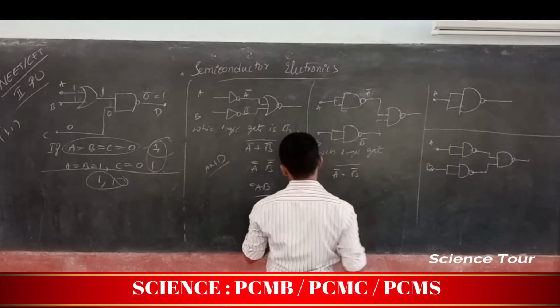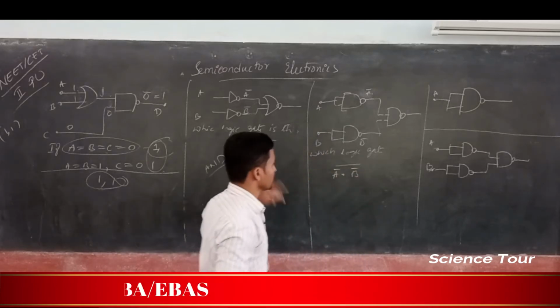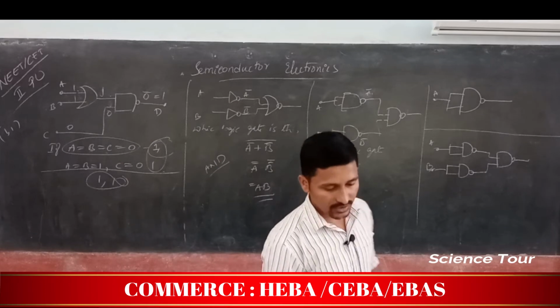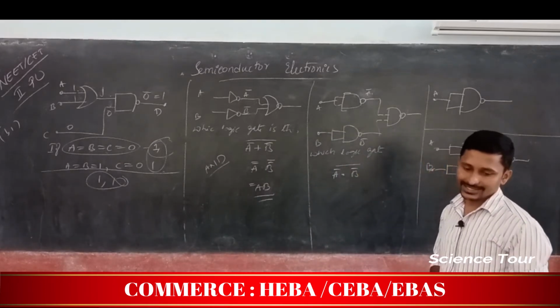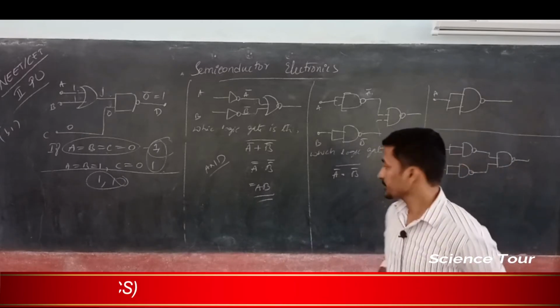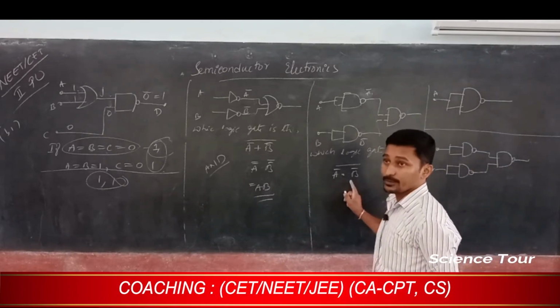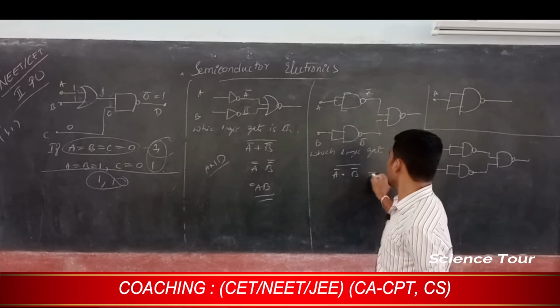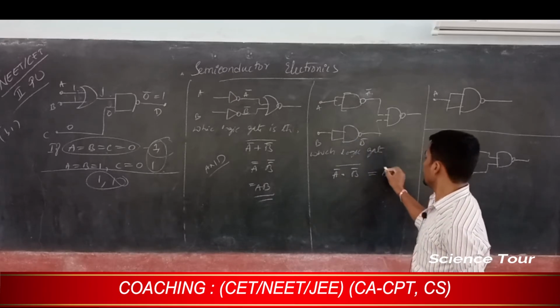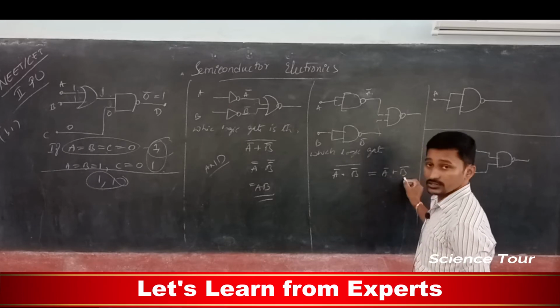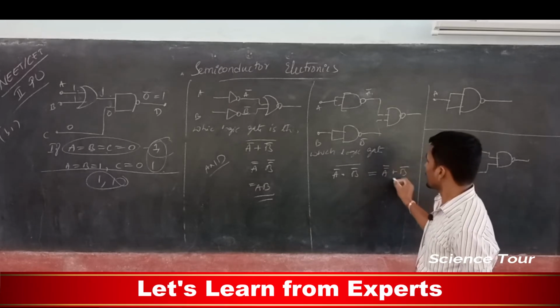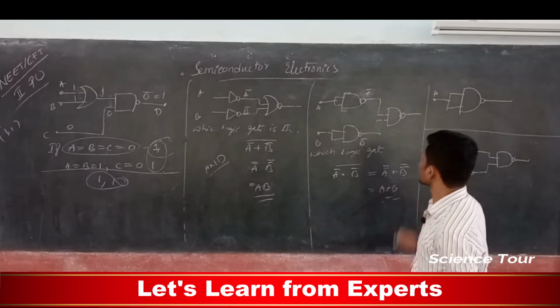Vice versa of this, it must be an OR gate, isn't it? How do we get A dot B whole bar? I have written that as A bar plus B bar, but A is no longer A, it is A bar, and B is B bar, so I am going to get A plus B.